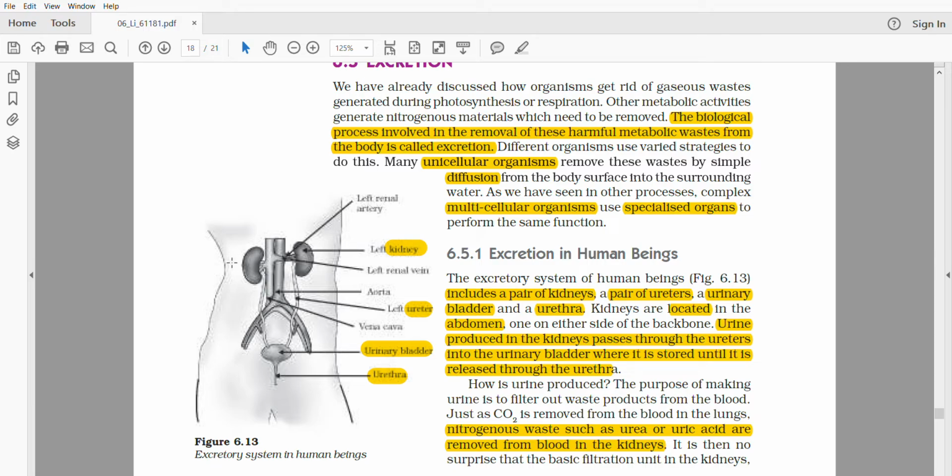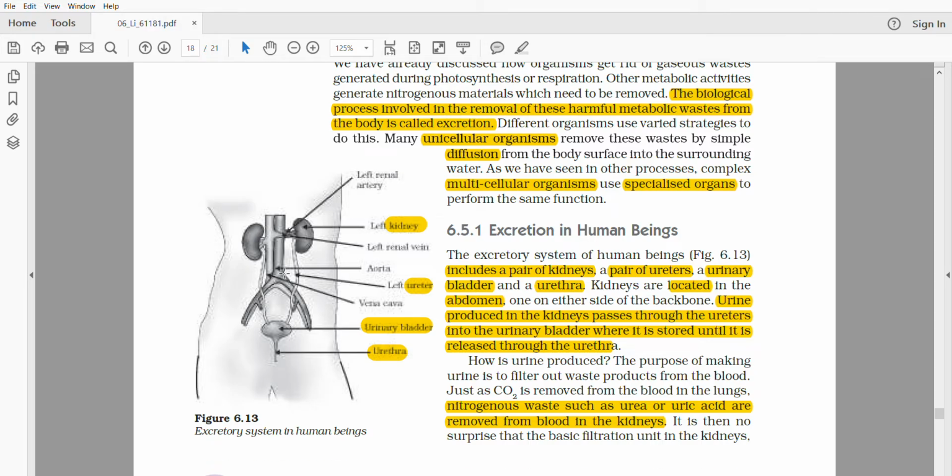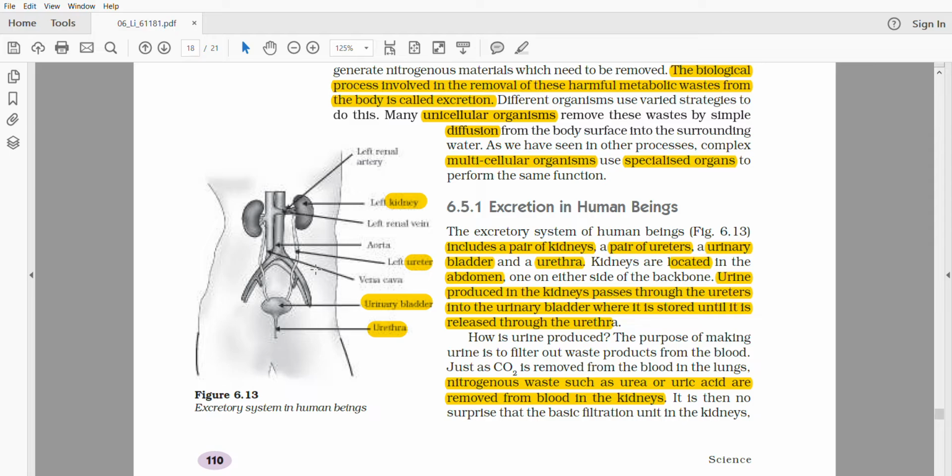The excretory system contains four major parts. First are the kidneys. There is a pair of kidneys, one on either side of the backbone. Then we have a pair of ureters.